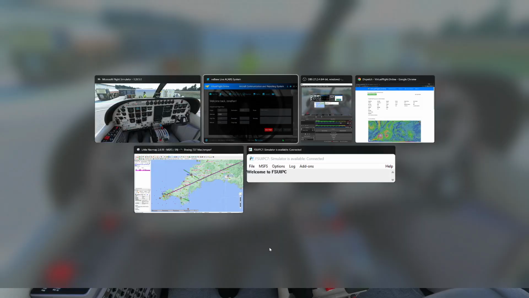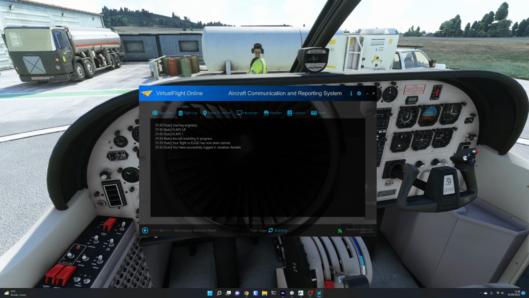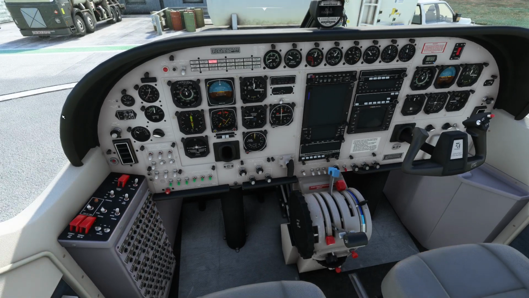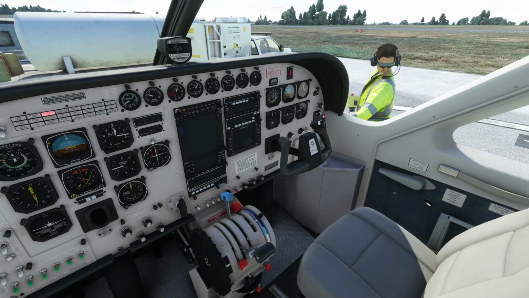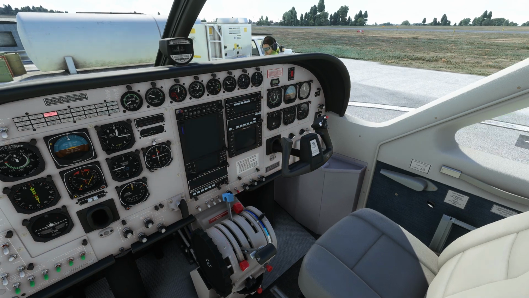If we go and have a look in ACARS and look in the flight log, you can see things going on. You have successfully logged in, flaps 1, flaps up, starting engines. So if I put flaps to flaps 1, it will update in a moment with it. So I come off the parking brake, so this guy should hopefully... The pushback in Flight Simulator leaves quite a lot to be desired, doesn't it? Yeah, here we go.